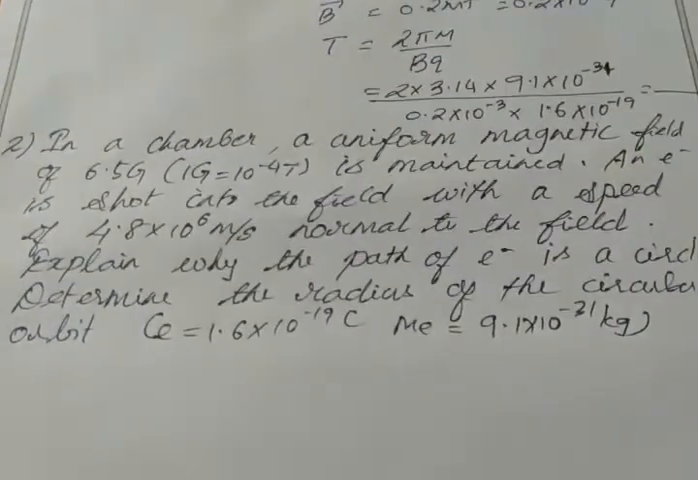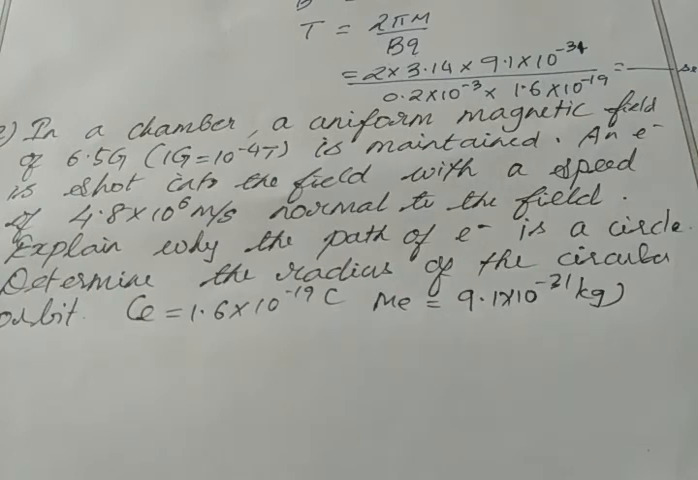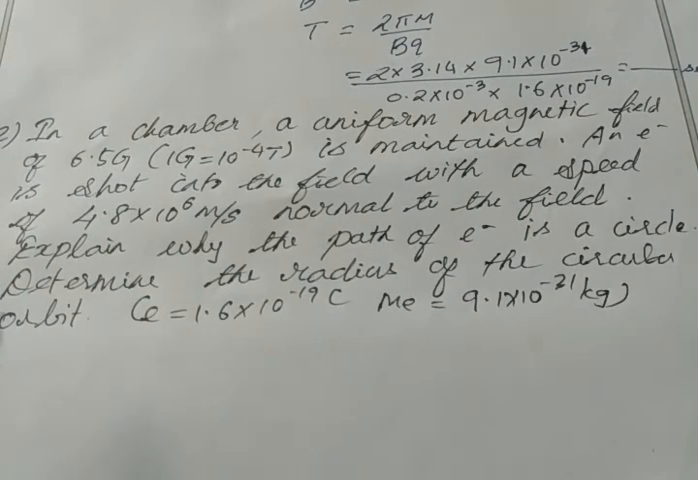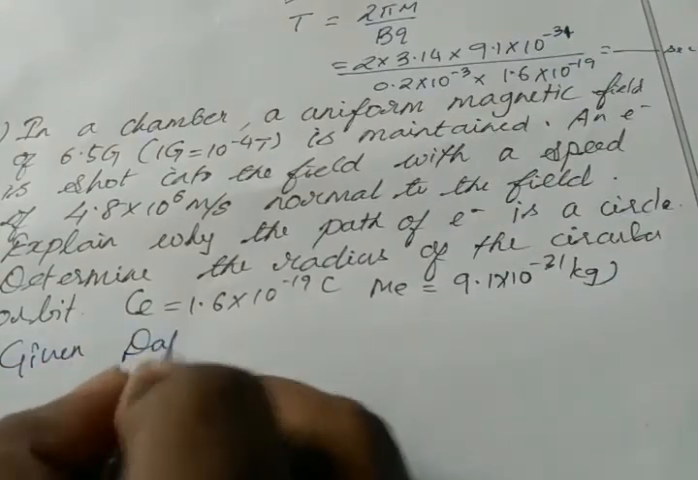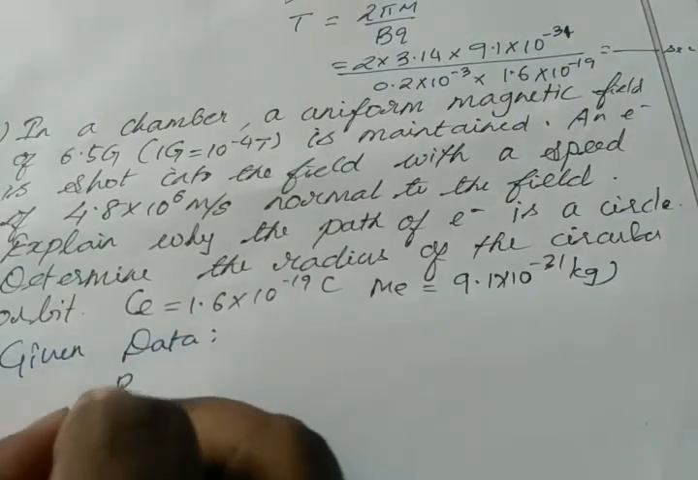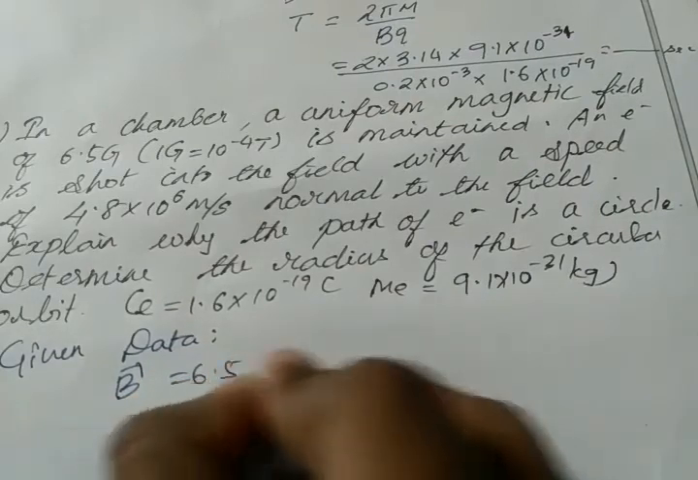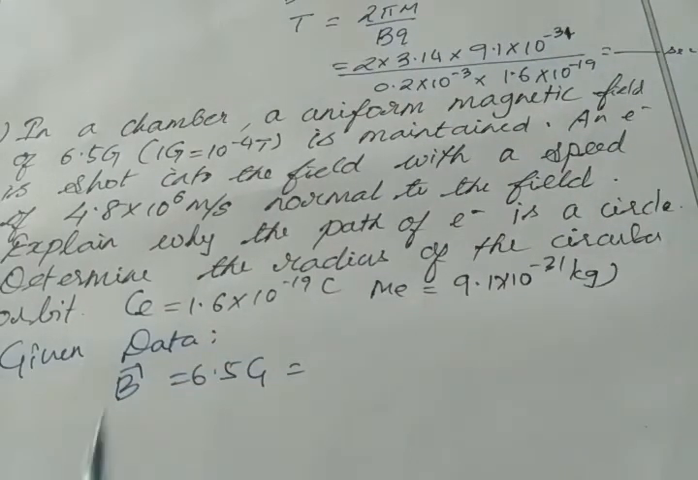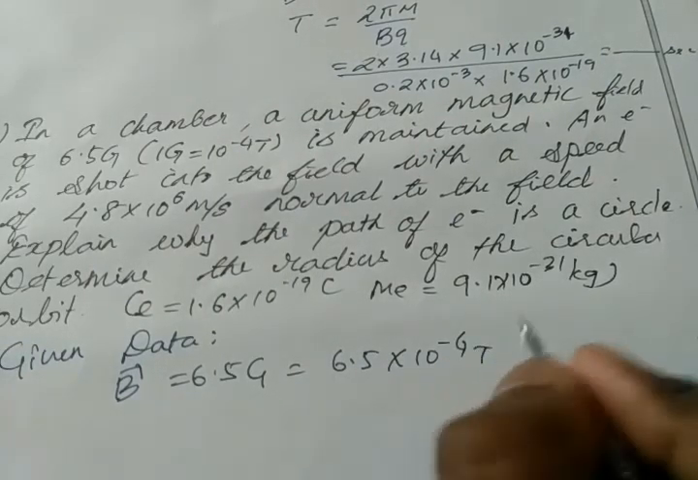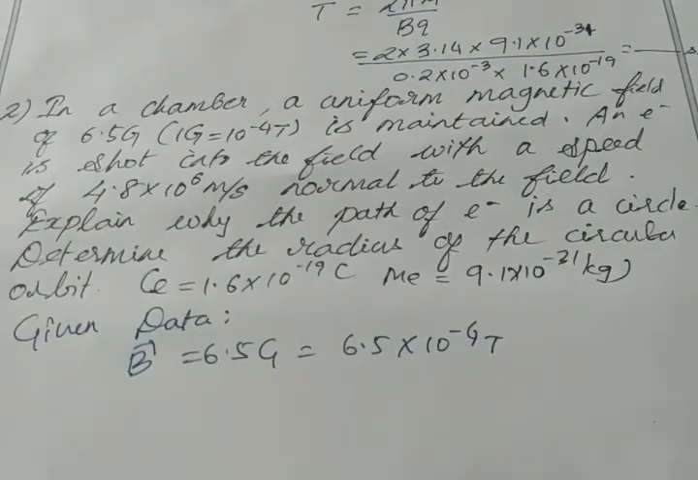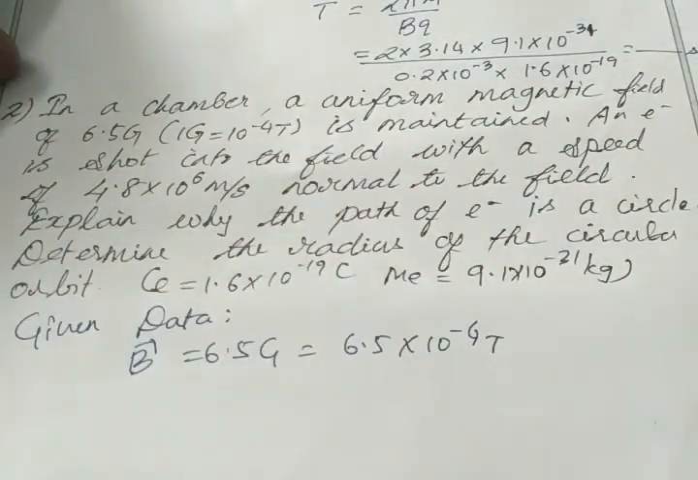The second problem says that in a chamber, a uniform magnetic field of 6.5 G is maintained. So write the given data. Magnetic field is given 6.5 G, where 1 G equals 10 power minus 4 Tesla. Then 6.5 G must be equal to 6.5 into 10 power minus 4 Tesla. Clear? An electron is shot into the field with a speed of 4.8.